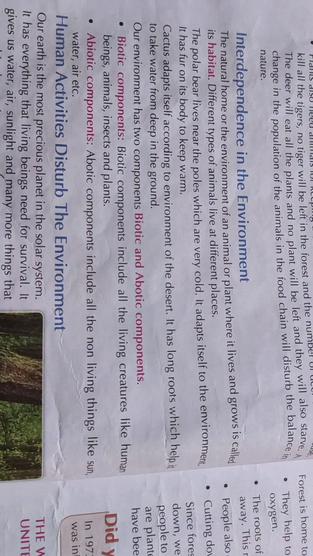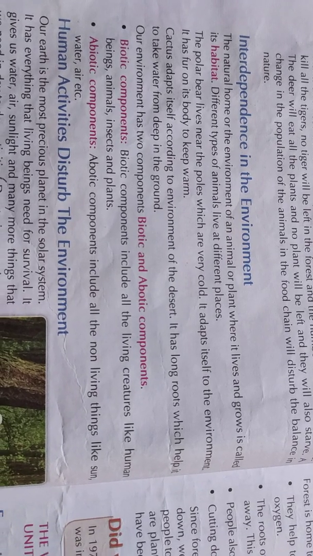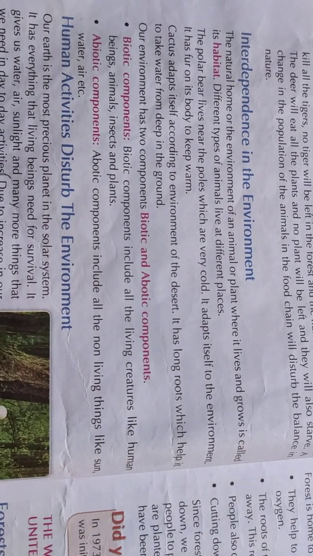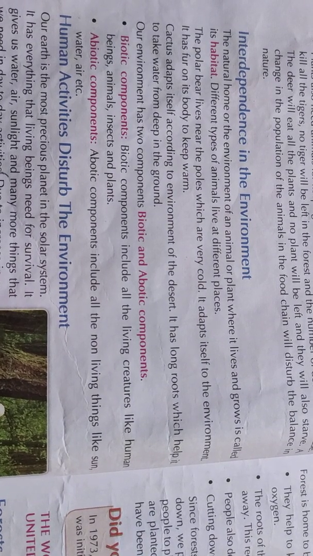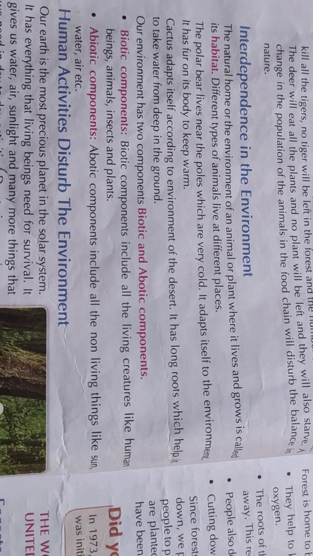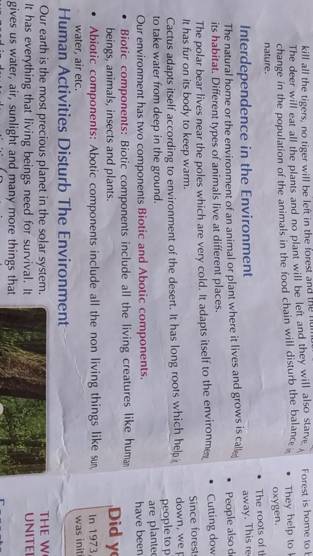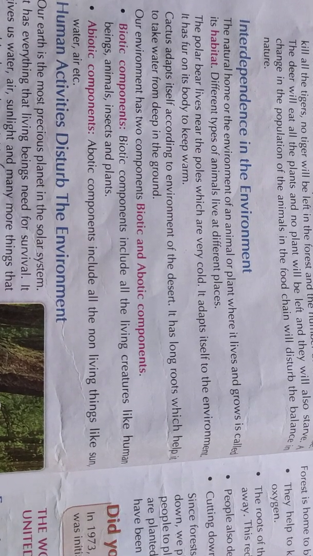And the abiotic component is those components which support the living component to flourish. For example, it includes all the non-living things like sun, water, air, etc. All the animals, all the plants, and all the human beings utilize sun, water, and air.